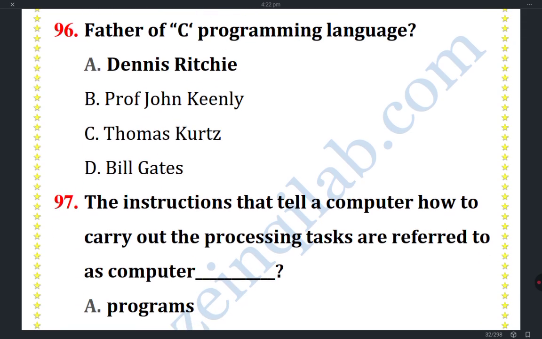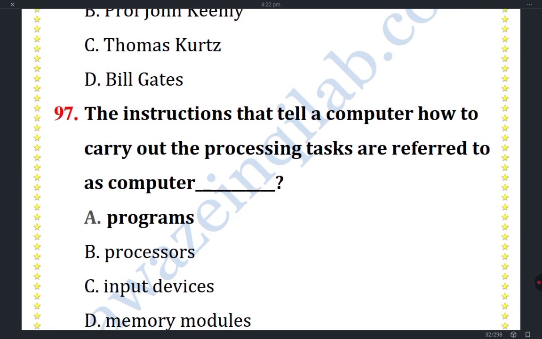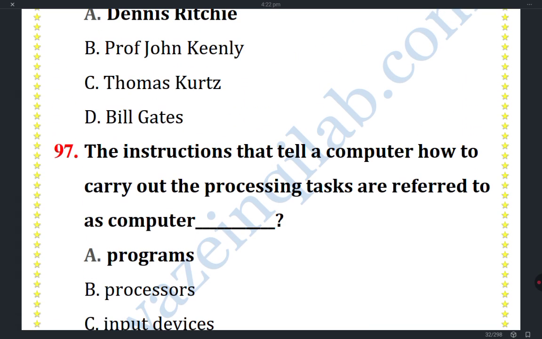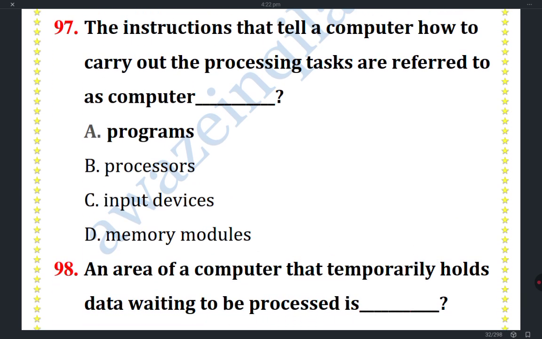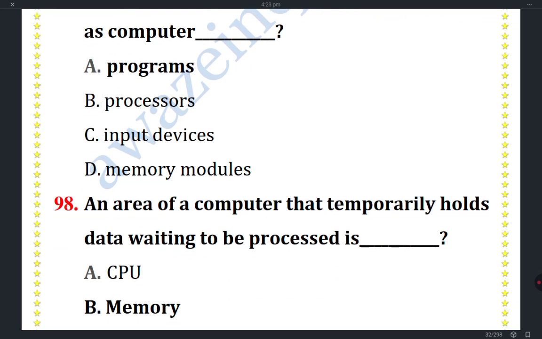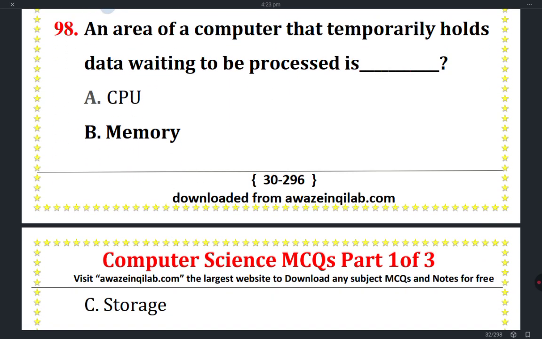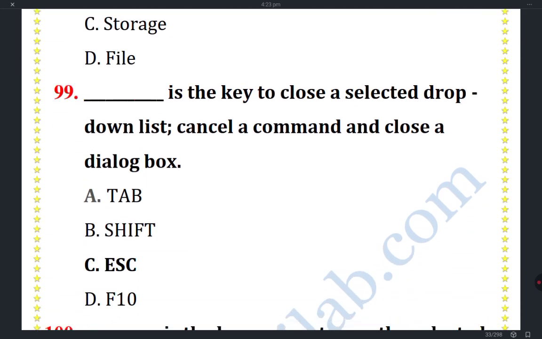The father of the C programming language is Dennis Ritchie. The instructions that tell a computer how to carry out processing tasks are referred to as a computer program. The area of the computer that temporarily holds data waiting to be processed is memory.